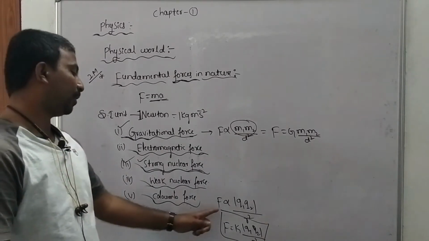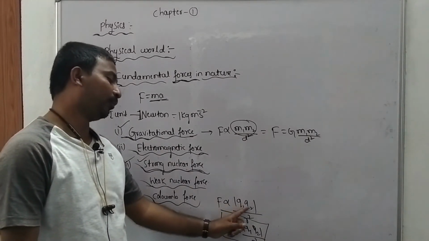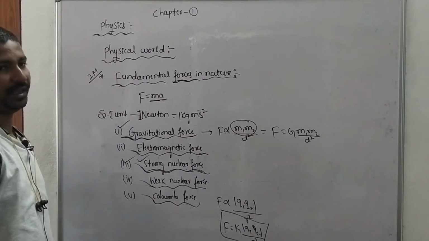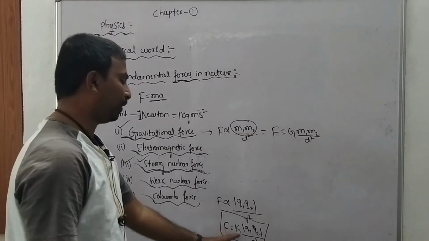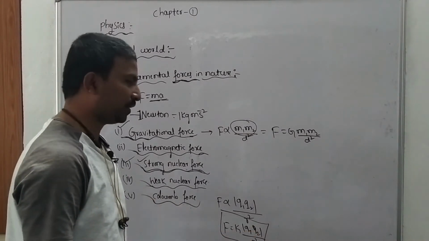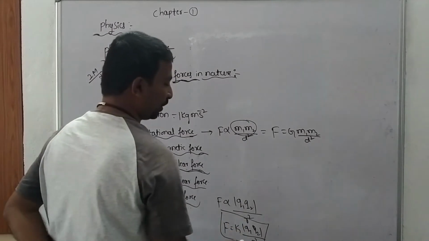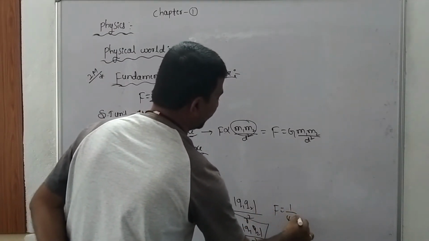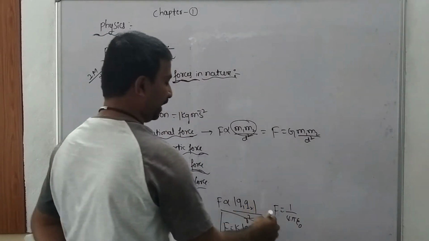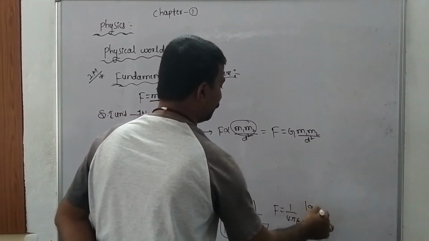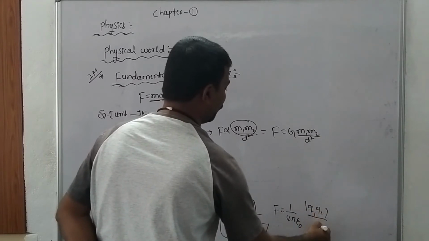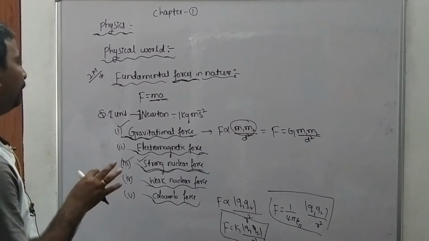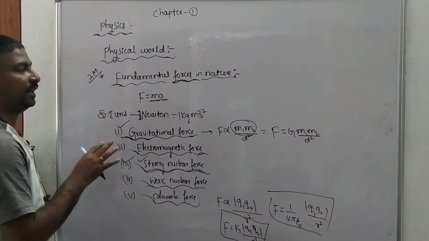It is directly proportional to the product of the magnitudes of the two point charges and inversely proportional to the square of the distance between them. So F is equal to k into magnitude of q1 q2 by r square, where k is a constant, which is 1 by 4 pi epsilon naught. So these are the 5 important fundamental forces in nature.